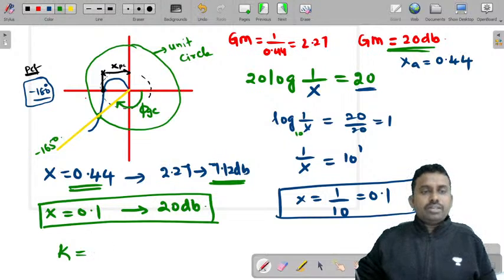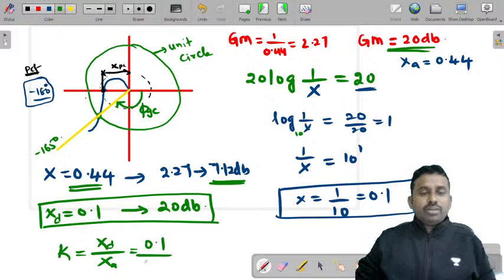Now k is equal to x value by x value. What is the x value? The x value that we got now, that is x desired. Let's call this xd. X desired by x actual. What is x desired? 0.1. What is x actual? 0.44. This will give you 0.227.